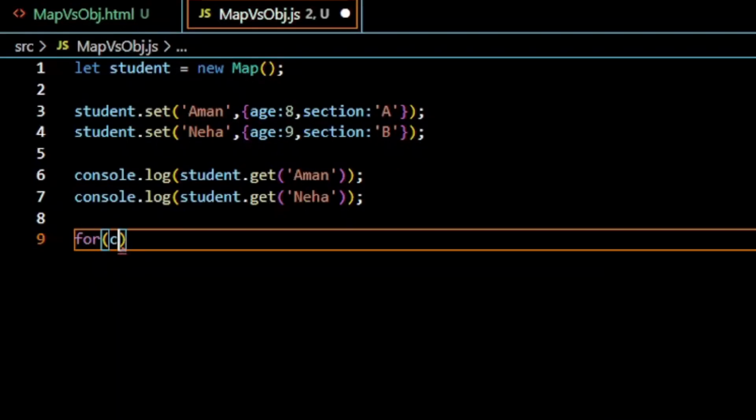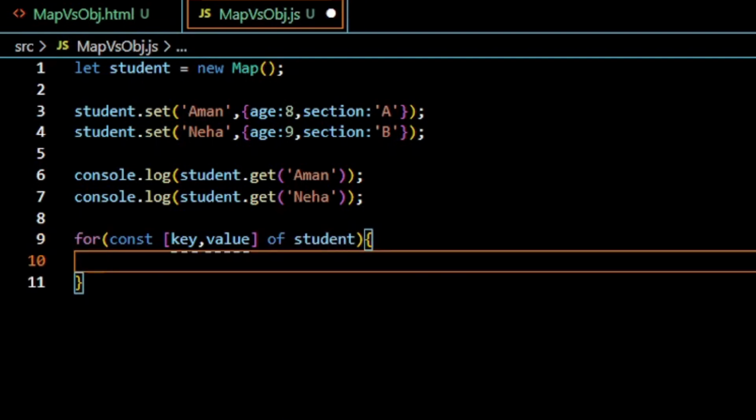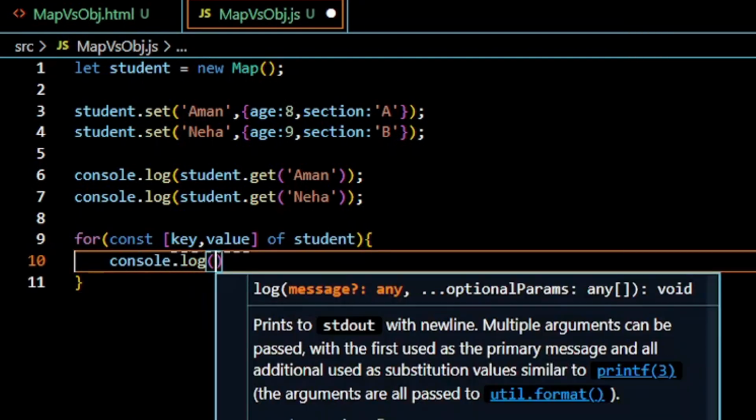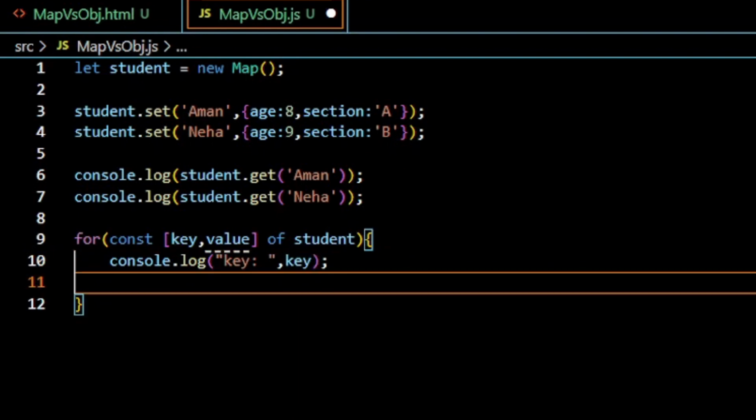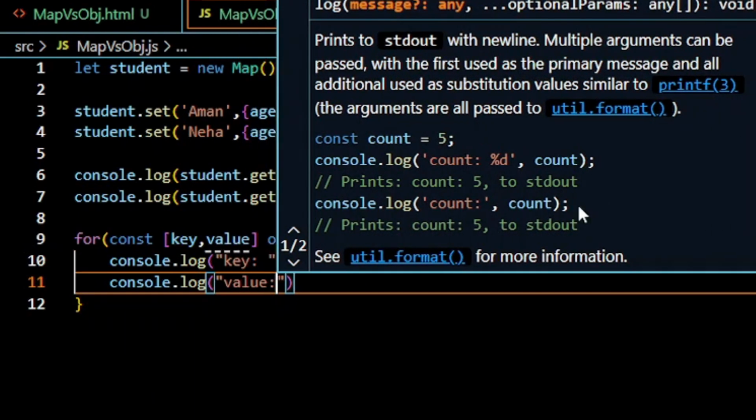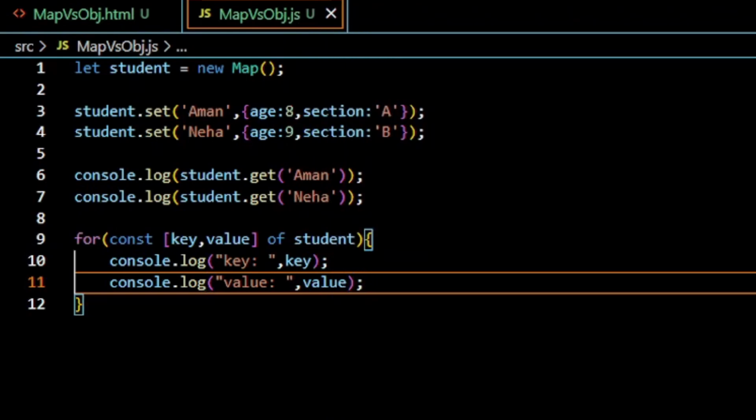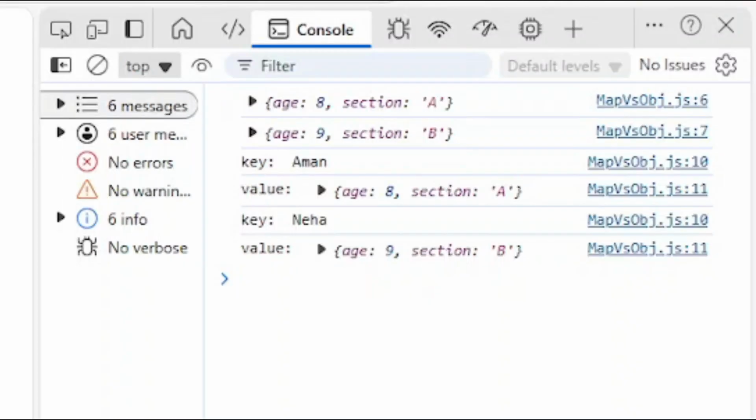So now we are going to iterate over the values of our map. We have already discussed this in our previous video, right? So we know the process. So for const [key, value] of student, instead of key and value we can use any other customized names according to our wish. So we'll write console.log to print key and value. Okay, iterate through key and value. See, key is Aman, its respective value is the object containing age and section. Similarly for Neha, its respective value, age and section.